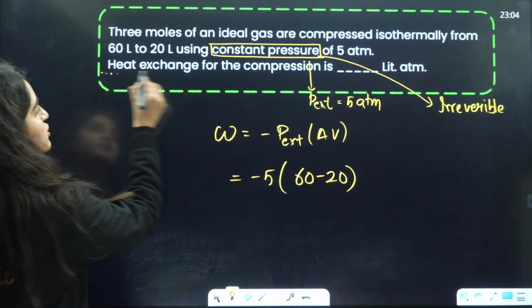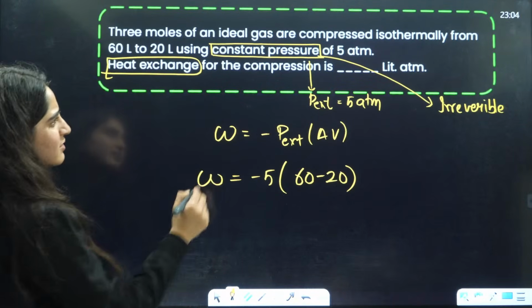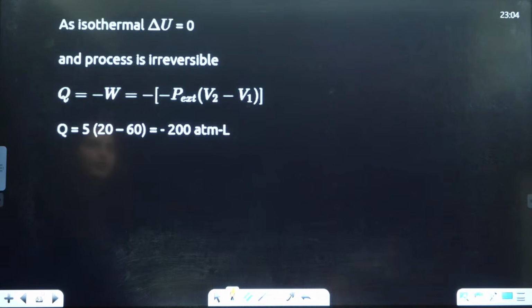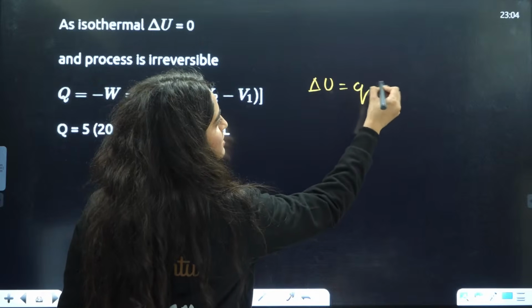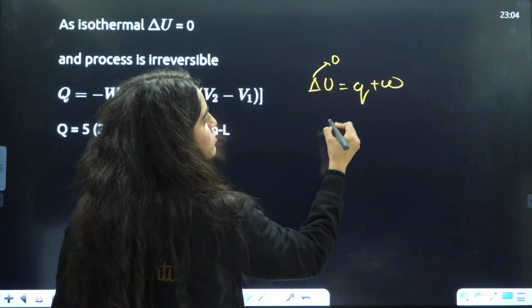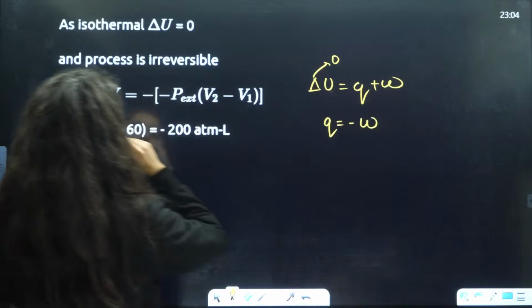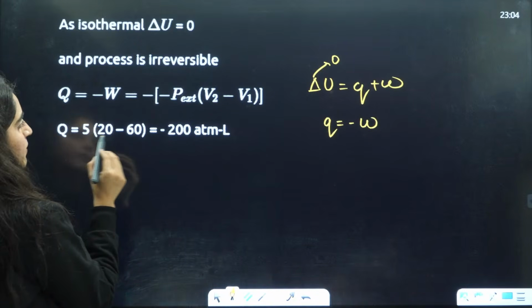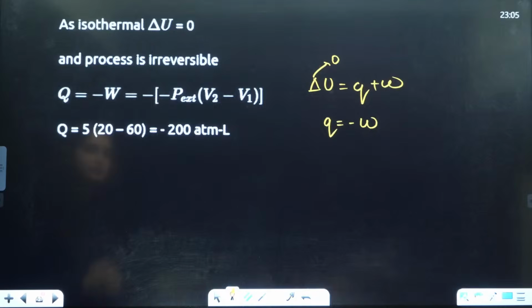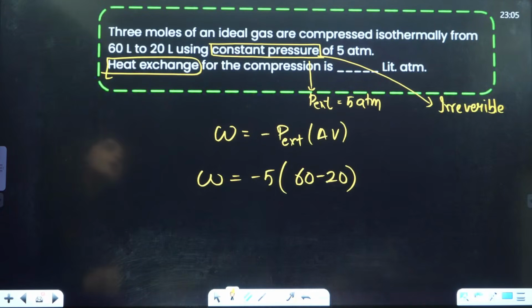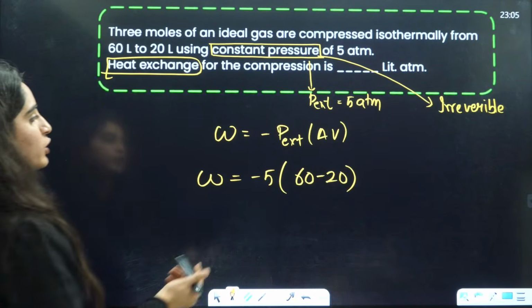They are asking the heat exchange now. I think this is a repeated question. Work done you will see from here. We know that delta U is equal to Q plus W. If this is 0 for isothermal, Q is equal to minus W. Wait a minute, 60 to 20 it is.